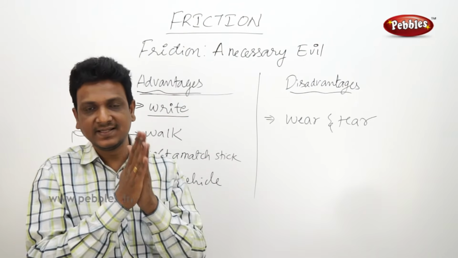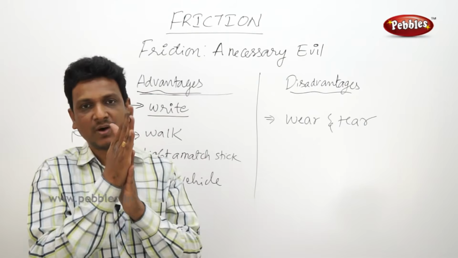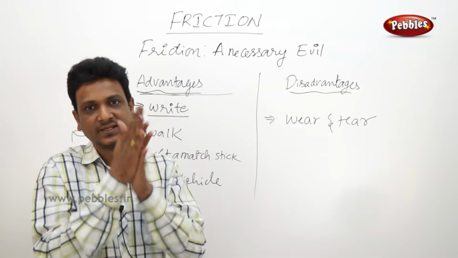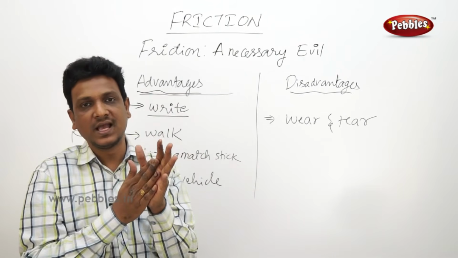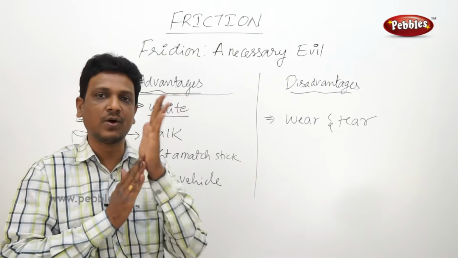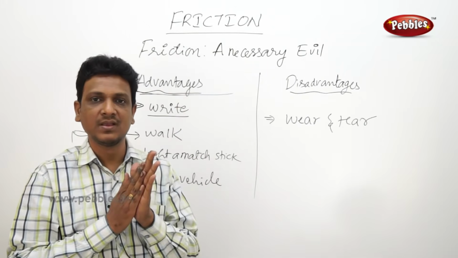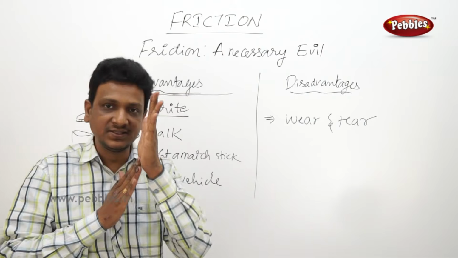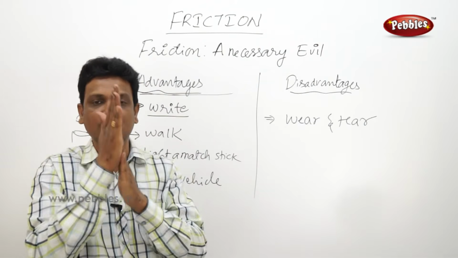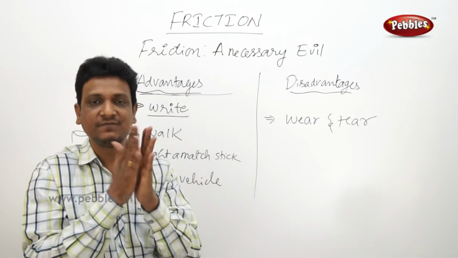It means the energy that I am spending to move my hands, some of the energy is converted to heat because of the friction. Actually, I don't want to produce any heat, I just wanted to move my hands like this. But what happens is that some of the energy I am spending to move my hand is converted to heat by friction.